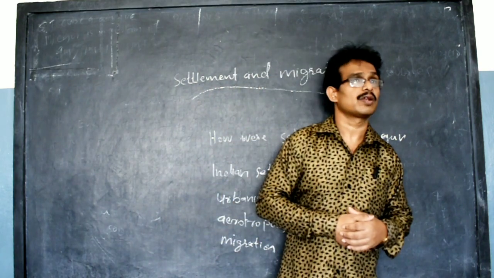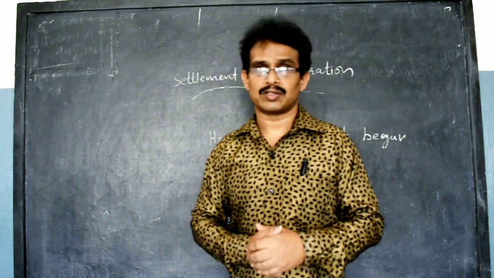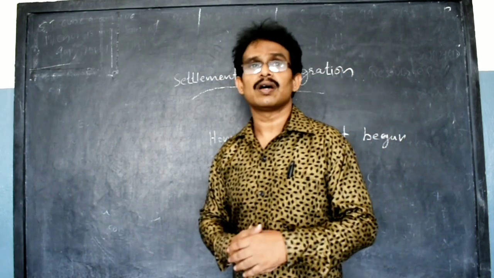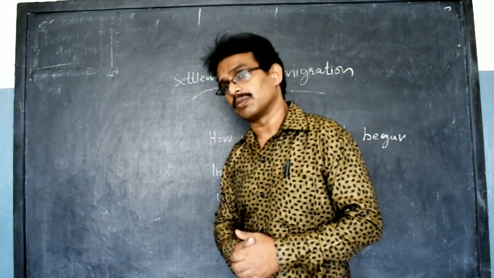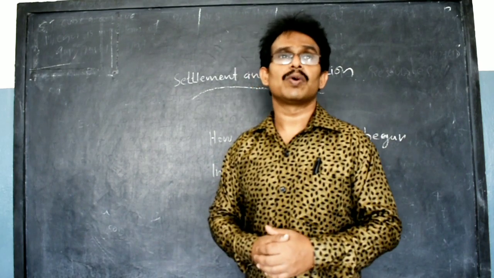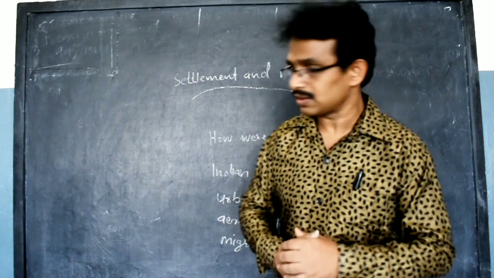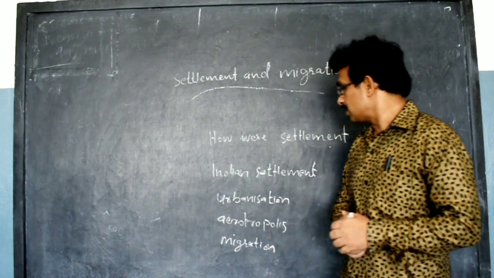Historical background is also another important factor that improves the attraction of settlements. If the place is historically very famous and very developed, surely people want to go there and live there. These are the three important factors that improve the attraction of the settlement.